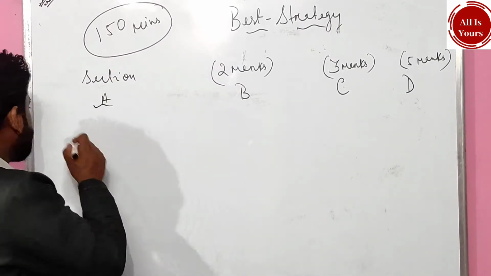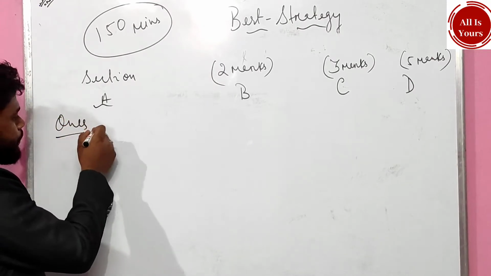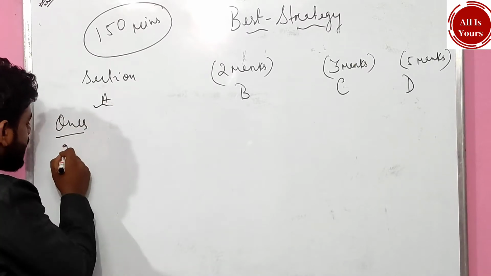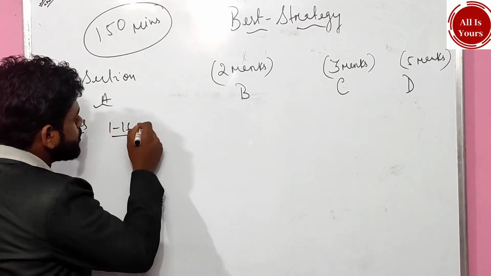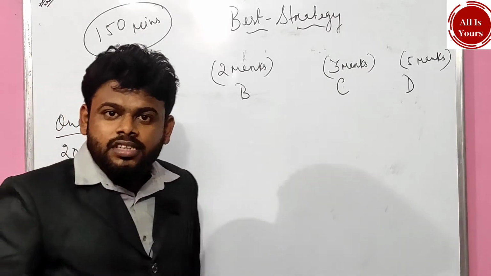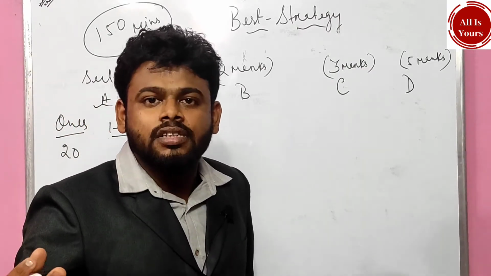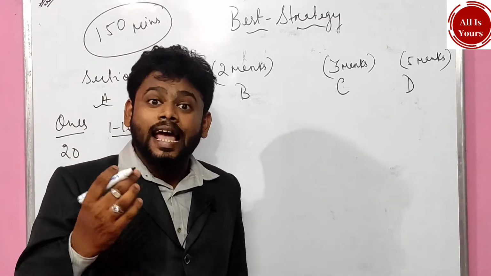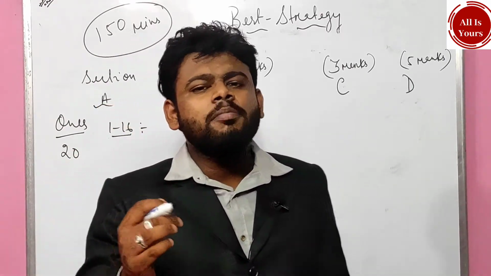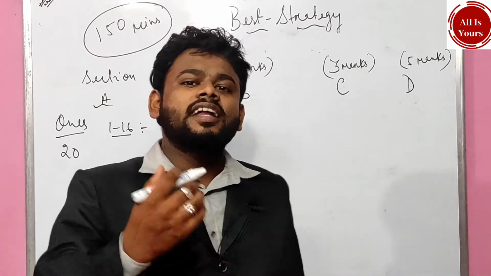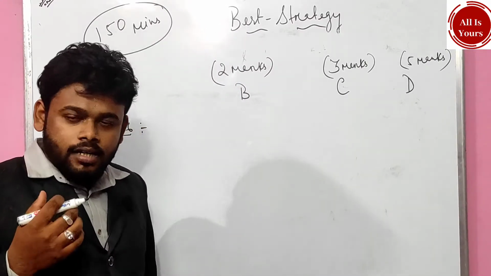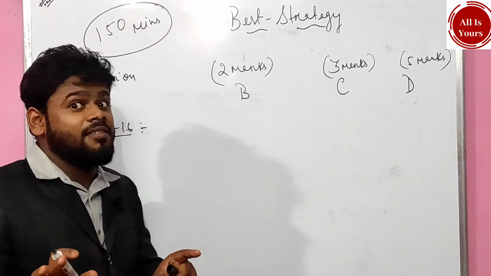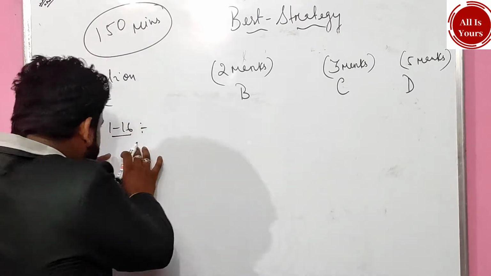Section A has 20 questions in total, in which questions 1 to 16 are MCQs, define-one-word, one-word answers, and assertion and reason questions. The questions may come like this: define resistance, define ampere, define galvanometer, and catenation. In this way the questions will come, I am pretty sure, and they are very important.